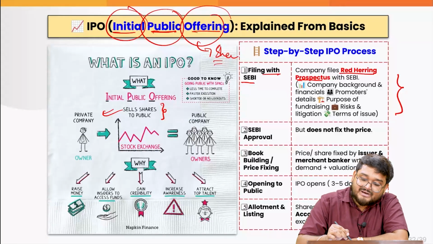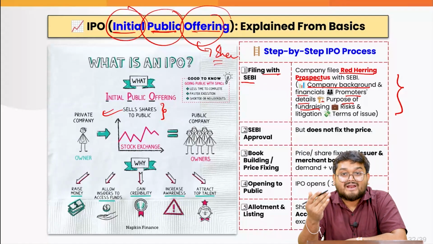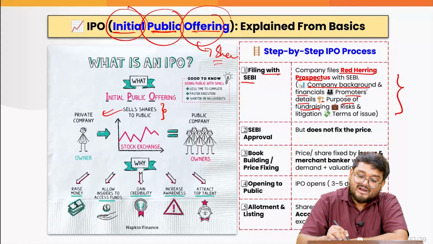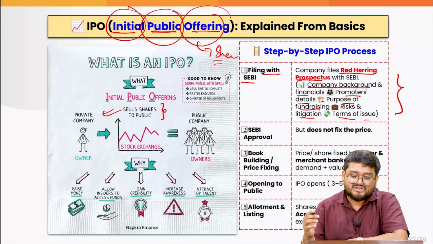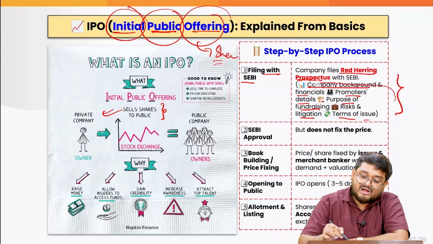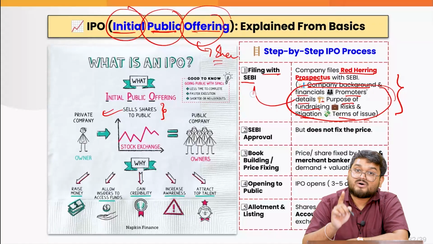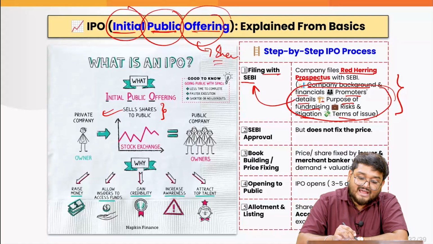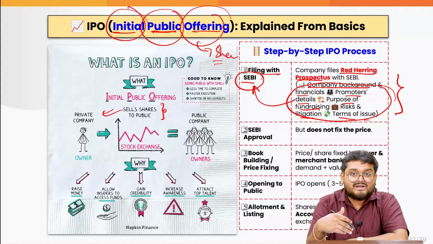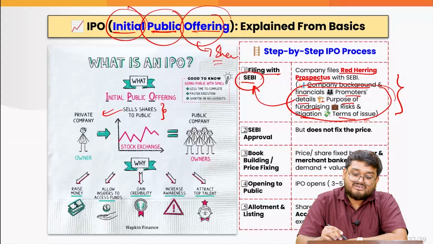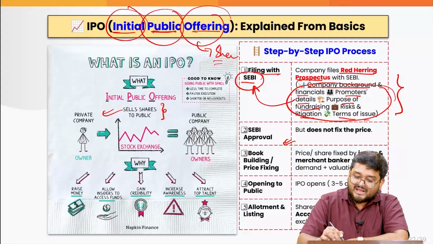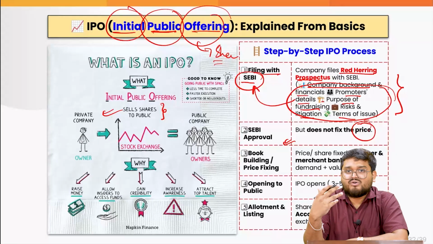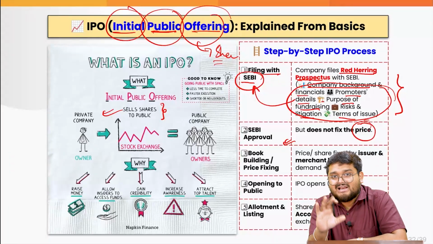This will have the company background, financials, promoters' details, purpose of expansion, purpose of fundraising, risks, various potential litigations and the various terms of the issue. So these are all technical terms that you have to convey to your stock market and financial sector regulator, SEBI. Now SEBI will be reading everything here. Then SEBI will try to approve your IPO. But it will not be setting the price. The price will be set mainly by your own side.